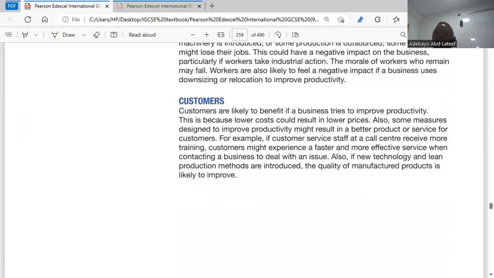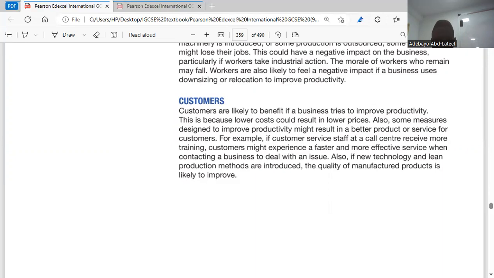What is the impact on customers? Customers are likely to benefit if a business tries to improve productivity. This is because lower costs could result in lower prices. If productivity is improving, that means firms will be enjoying a reduction in average cost, which means they will be able to sell at a lower price. That means goods and services will be affordable for customers. That is the first thing. Also, some measures designed to improve productivity might result in a better product or service for customers. Customers will enjoy better services.